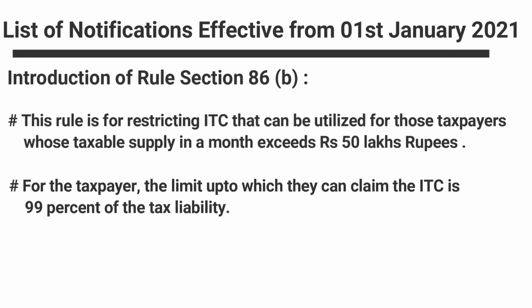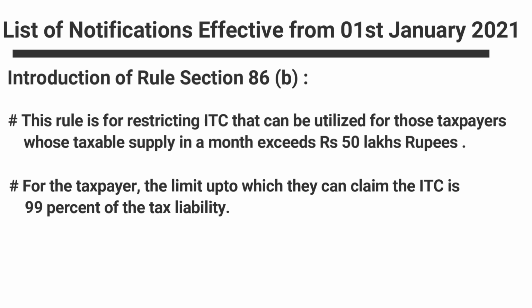Another major and big change that is going to impact a lot of taxpayers is the introduction of Rule 86B. This rule restricts the ITC that can be utilized by a taxpayer whose taxable supply in a month exceeds 50 lakh rupees. For such a taxpayer, the limit up to which they can claim ITC is 99% of the tax liability.